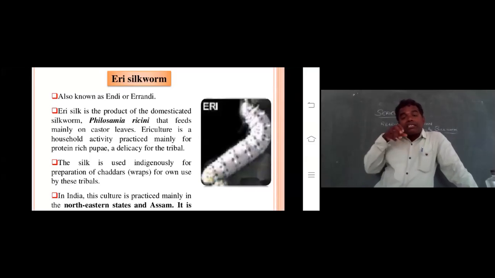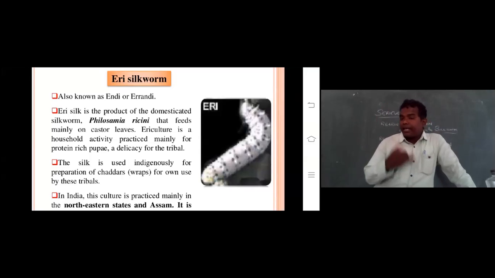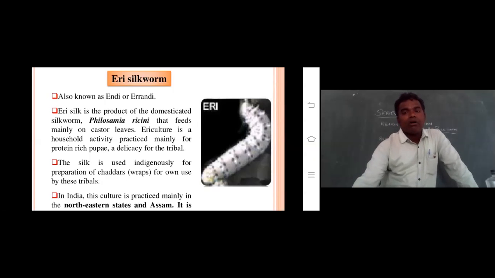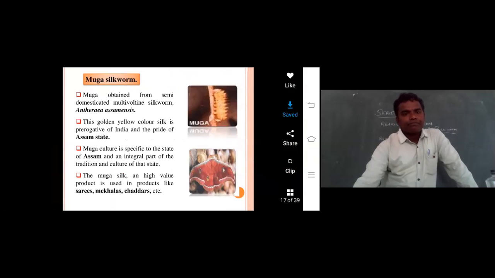In India, this culture is practiced mainly in the northeastern states and Assam. Northeastern states, you know very well: Sikkim, Arunachal Pradesh, Himachal Pradesh, and Meghalaya, and Assam also. This is where the Eri silkworm is cultured.